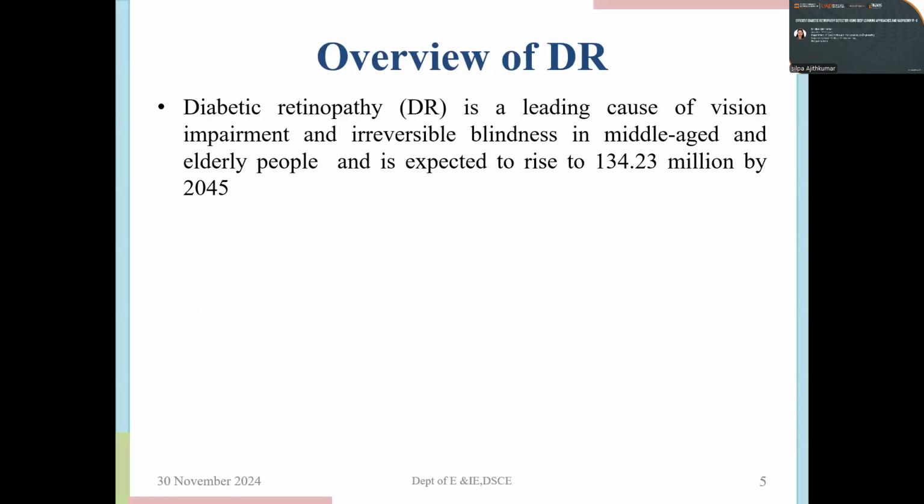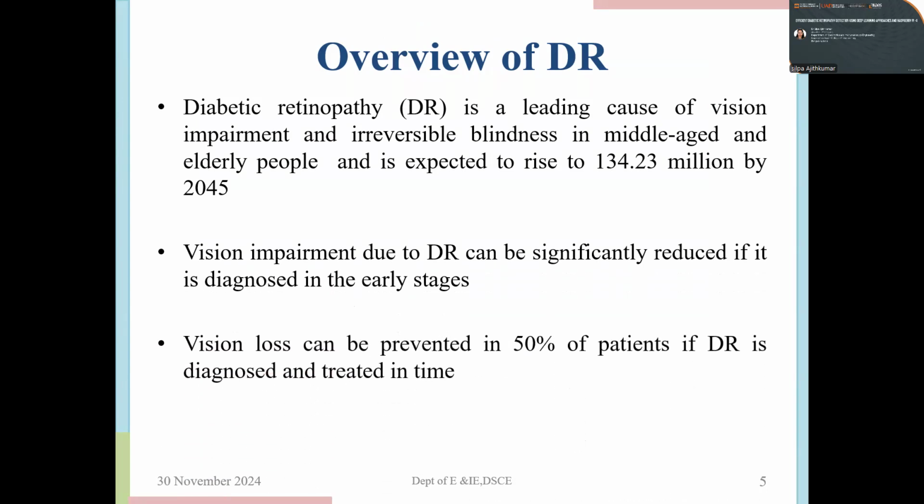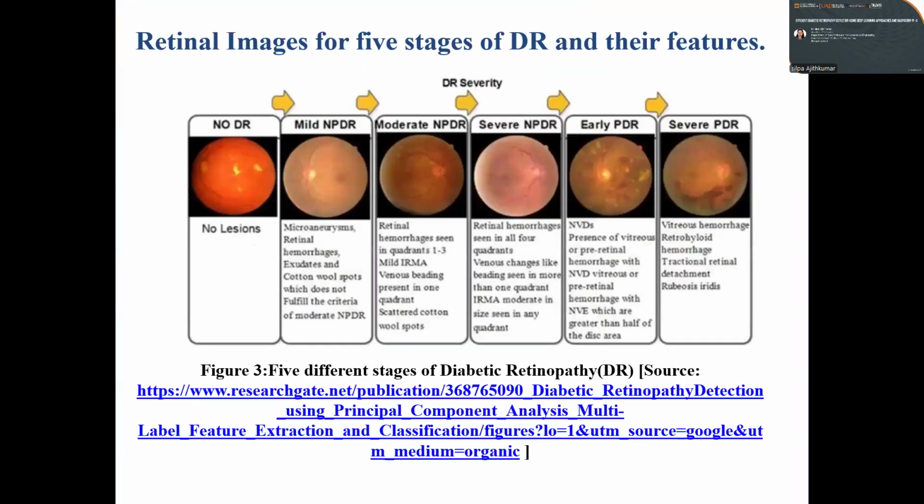Overview of DR. Diabetic retinopathy is a leading cause of vision impairment and irreversible blindness in middle-aged and elderly people and is expected to rise to 134.23 million by 2045. Vision impairment due to DR can be significantly reduced if it is diagnosed in the early stages. Vision loss can be prevented in 50% of patients if DR is diagnosed and treated in time.